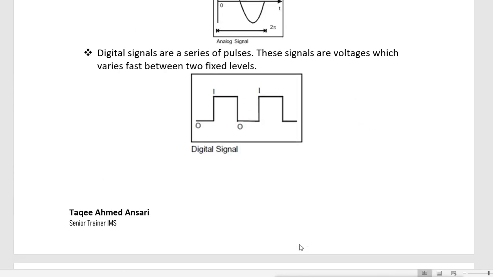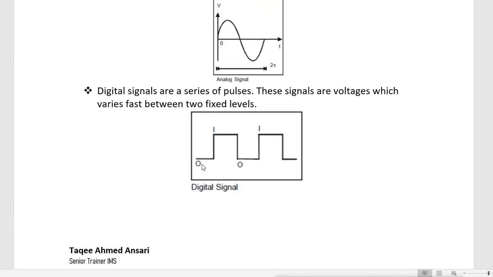You can see it goes up or down. When it goes down, it is considered as 0, and when it goes up, it is considered as 1. So 0 and 1 mean on and off. We can say it is considered as on and off.